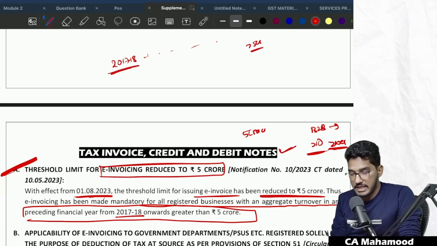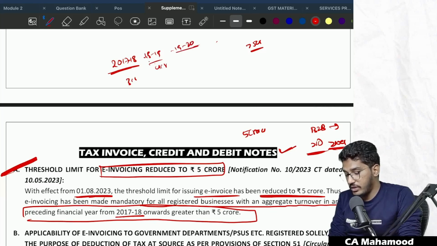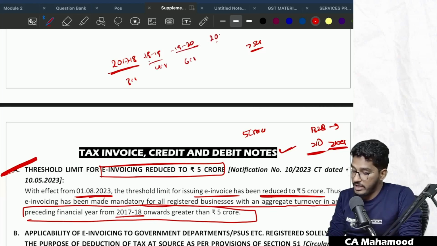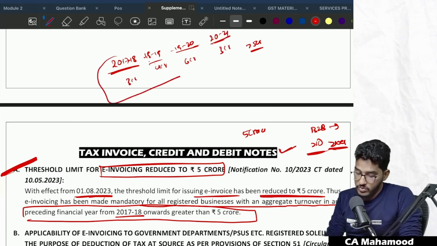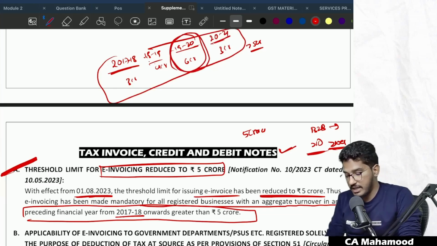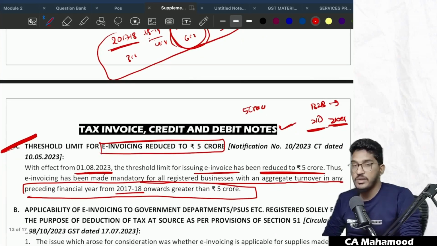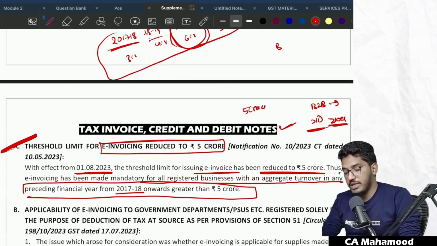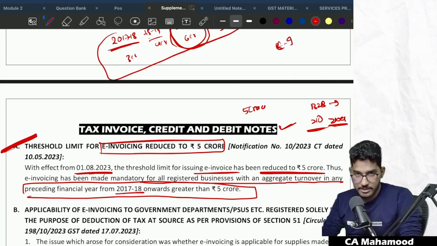Take for example, 17-18 the turnover is 3 crore rupees, 18-19 the turnover is 4 crore rupees, 19-20 the turnover is 6 crore rupees, 2021 the turnover is 3 crore rupees. Are they required to issue e-invoice? Yes, e-invoice is required to be issued. Why? Because in any of the years starting from 2017-18, if the turnover has exceeded 5 crore rupees, then they are required to mandatorily issue e-invoice for all the B2B transactions.